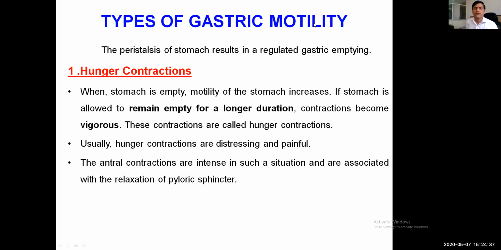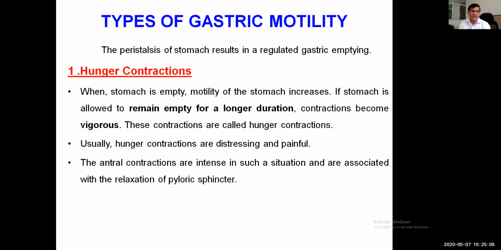Dear student, today in continuation of the introduction of gastric motility, we continue with the different types of gastric motility. The first is commonly called hunger contraction. When the stomach is empty, पेट जब खाली होता है, पेट दर्द होता है, उसी को बोलते हैं hunger contractions. When the stomach is empty, motility of the stomach increases.